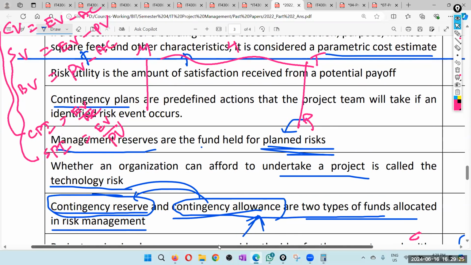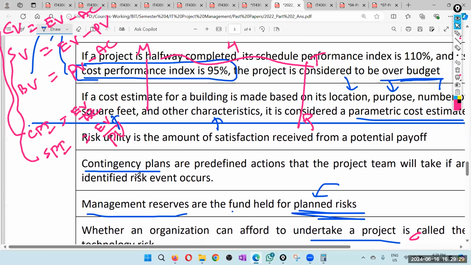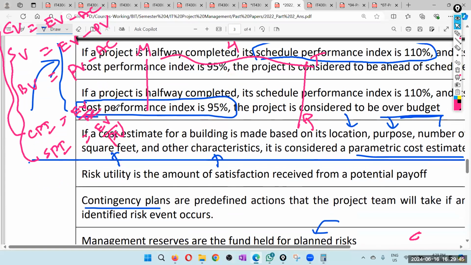So I hope now you have a very good understanding about these costing techniques. This is easier because they just check whether you know the concepts.